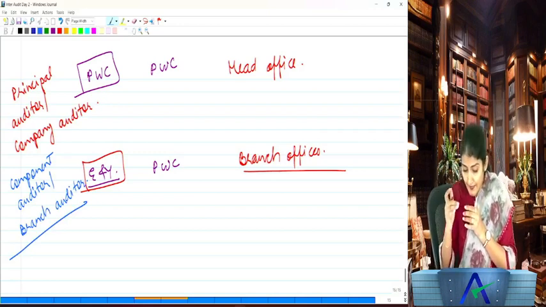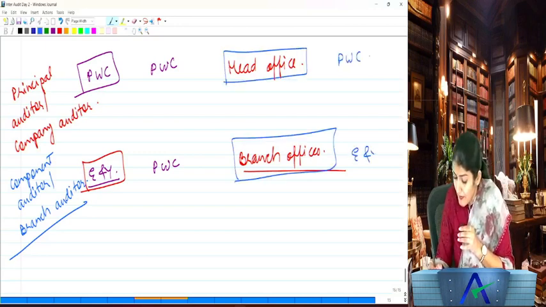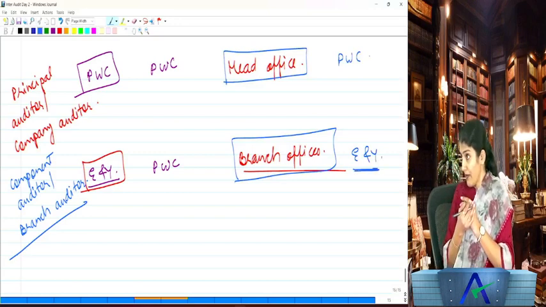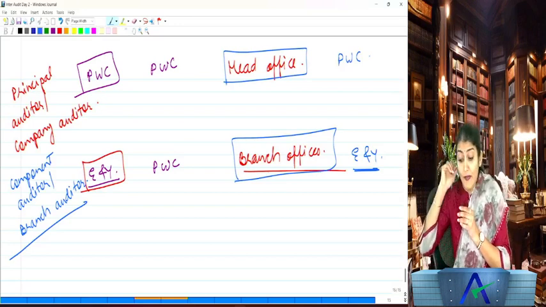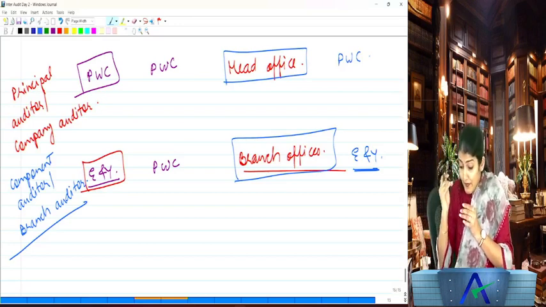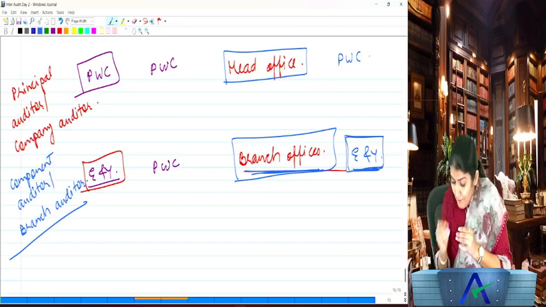Are you understanding that? So the head office is being audited by PwC, and the branch offices are being audited by EY. Yes, the branch offices are being audited by EY. Now give me a careful answer over here. Who is the branch auditor in my example?